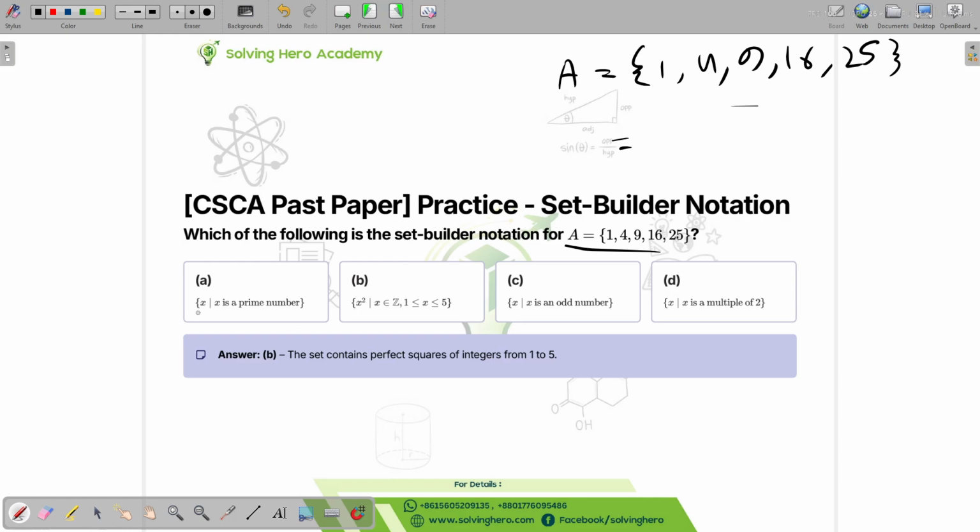So the option is X is a prime number. None of these is a prime number. This is not a prime number. This is not a prime number. This is not a prime number. Okay, so we cannot say A is true.